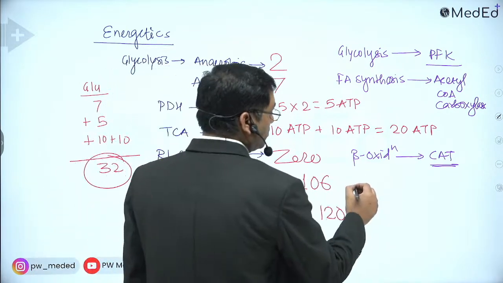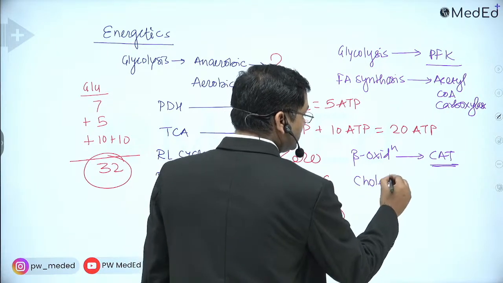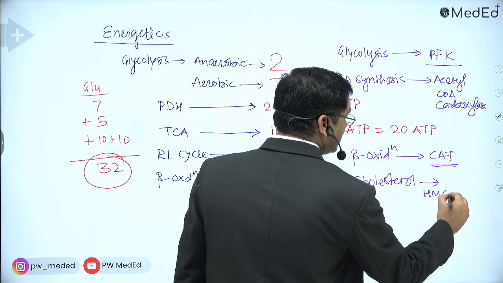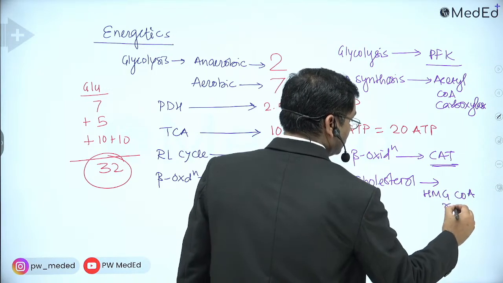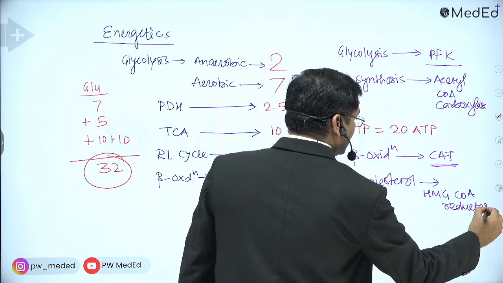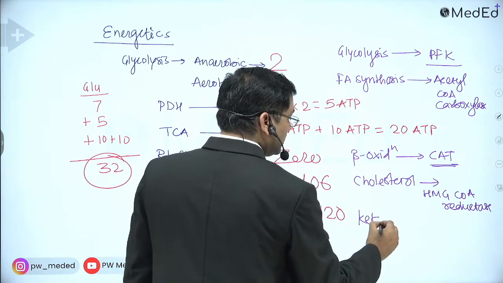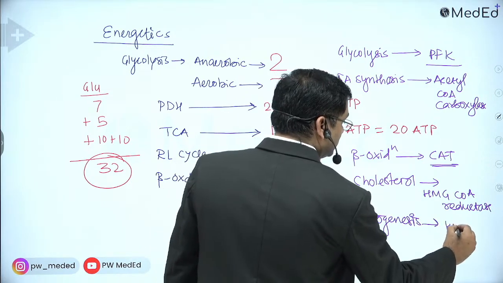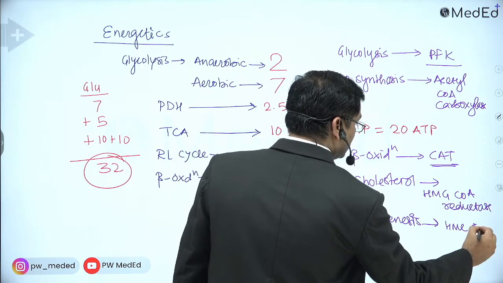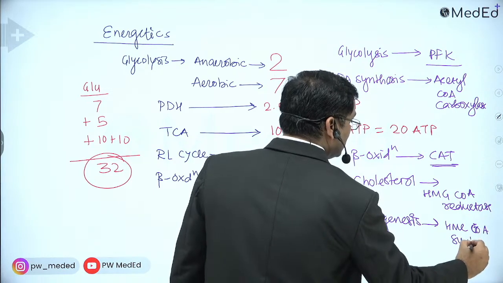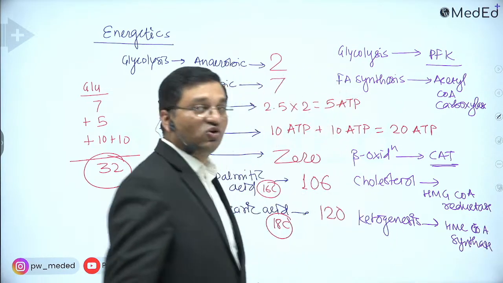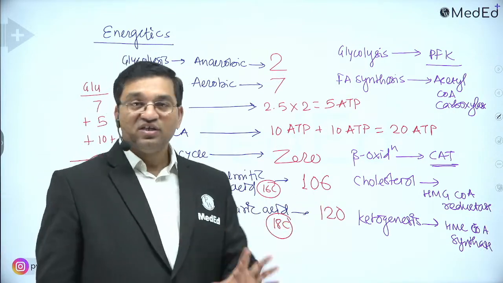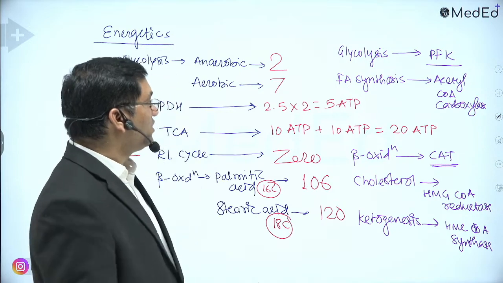Then cholesterol synthesis, which one is the regulatory enzyme? Cholesterol synthesis, it is HMG coenzyme A reductase. And ketogenesis, which one is the regulatory enzyme? Ketogenesis, HMG CoA synthase. Which enzyme is absent in the liver? That's why the liver cannot utilize the ketone bodies. It is thiophorase, which is absent in the liver. That's why liver can't utilize the ketone bodies.